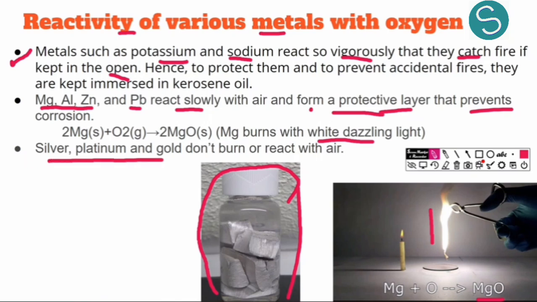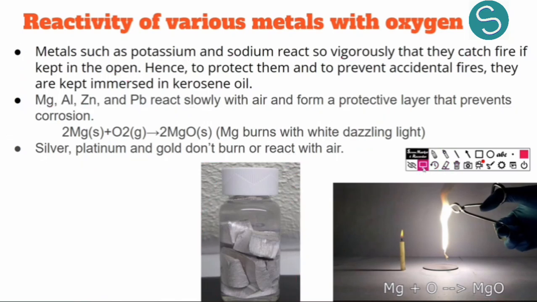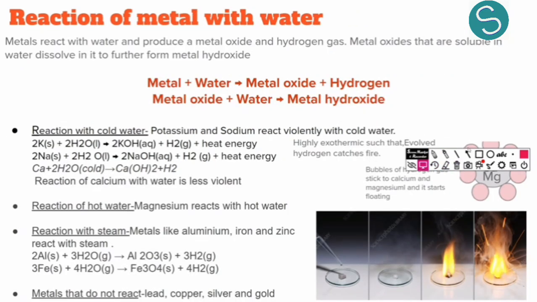Silver, platinum and gold don't burn or react with air. So you can see that reactivity is decreasing. First we have very reactive metals, which are sodium and potassium. Then we have magnesium, aluminium, zinc and lead, which do react, but react slowly. Then we have silver, platinum and gold, which do not react or burn with air. So reactivity is decreasing, and these are the things which we need to remember. Next we have the reaction of metal with water.